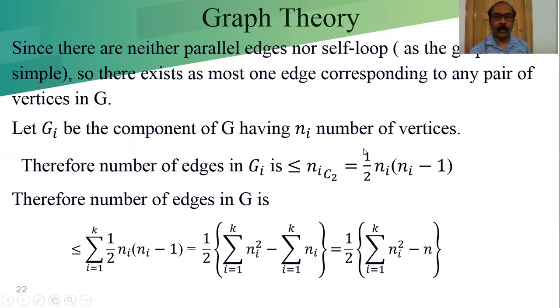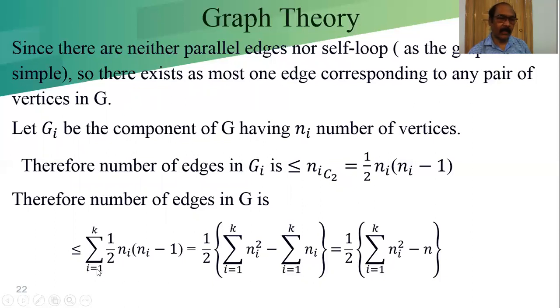That theorem we already learned. At the beginning of this theorem I already explained: a simple graph with n number of vertices has a maximum number of edges of half n into n minus 1. How do we get NC2? So therefore, the number of edges in G, from that we will get summation i equals 1 to k of half. We are considering one component. So how many components do we have? K number of components. Now we can sum that up.